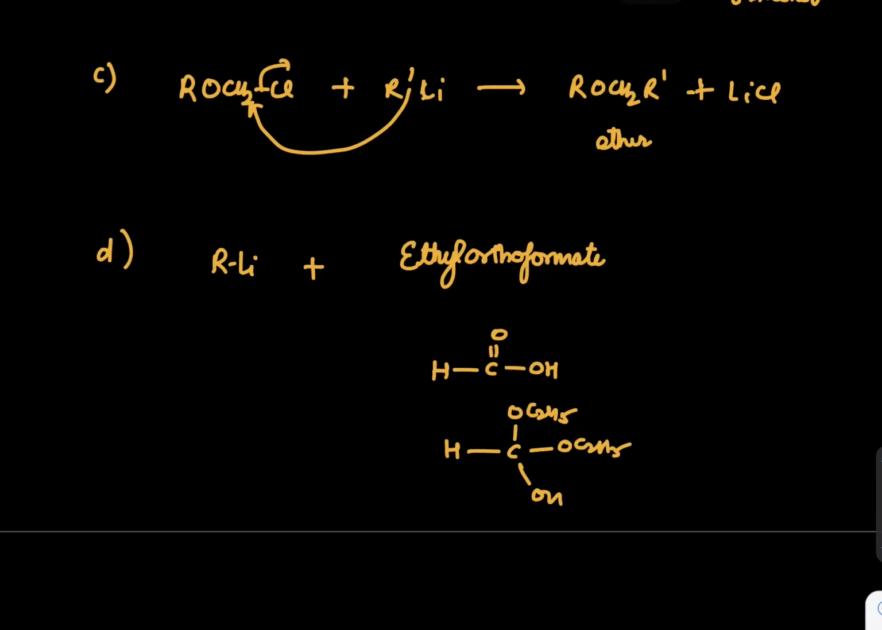At the end, if we replace this H also with C2H5, this will be HC(OC2H5)(OC2H5)(OC2H5). So what is special about this compound? If you observe, there are 3 OC2H5 groups hanging on it, and if you draw a correlation with H3PO4, which we call orthophosphate, similarly we use the word orthoformate.